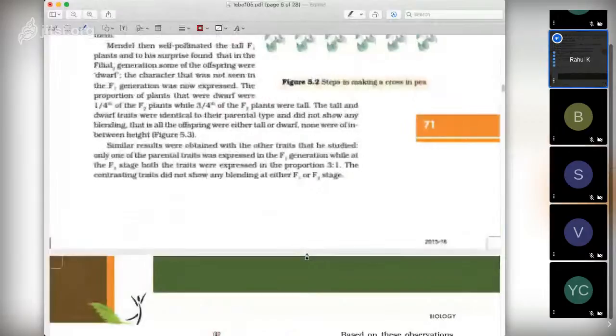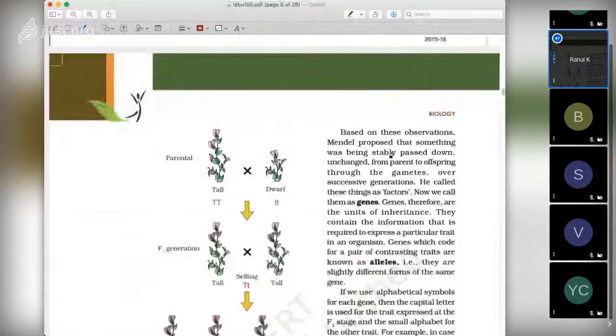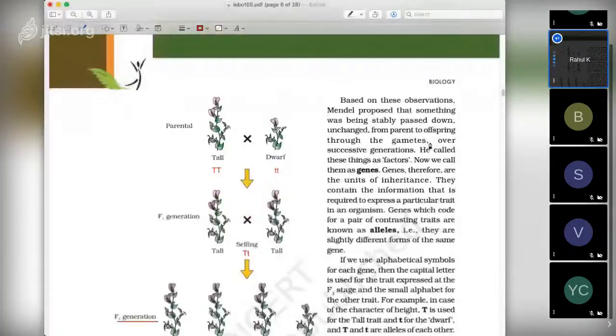So based on these observations, Mendel proposed that something was being stably passed down unchanged from parent to offspring through the gametes over successive generations. He called these things factors, and now we call them genes. Genes, therefore, are the units of inheritance. This is a question that could be asked. They contain the information that is required to express a particular trait in an organism. Genes which code for a pair of contrasting traits are known as alleles.